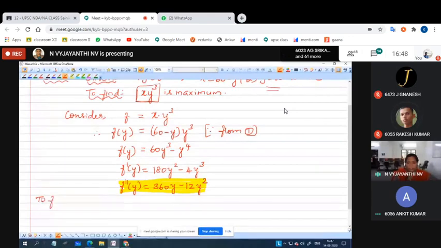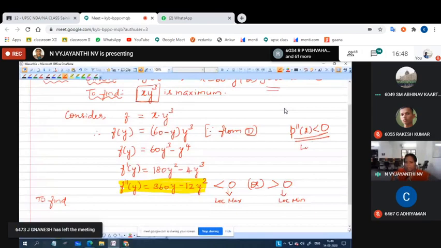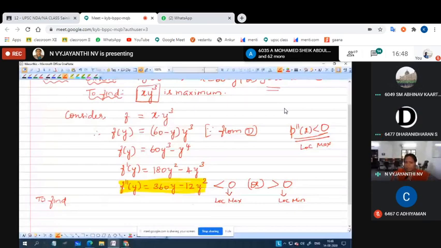Differentiate one more time. Till the previous problem, we had the second derivative as a number, which will be either less than 0 or greater than 0, so that we can guess whether it will attain local maxima or local minima, isn't it? In the previous function, we had p double dash of x as minus 3, something less than 0. So we told that it attains local maxima. But now, can you guess whether it will attain local maxima or local minima from the second derivative?